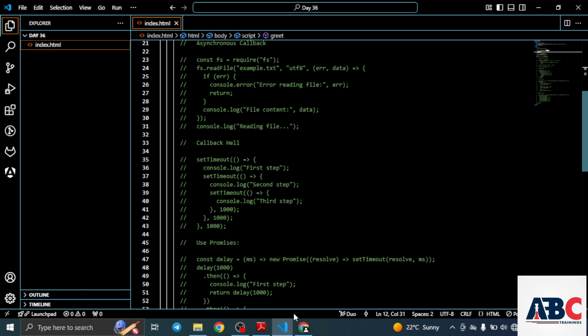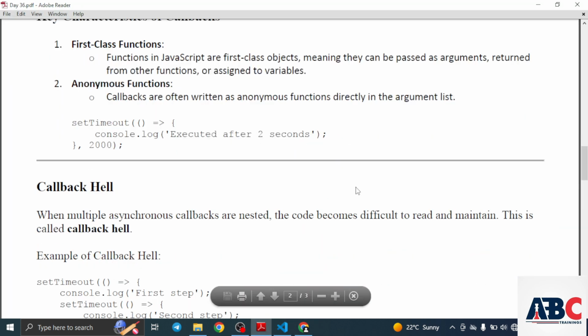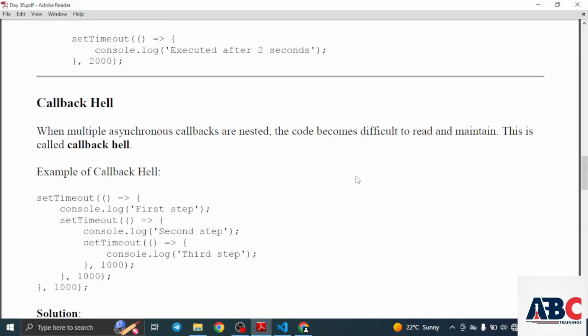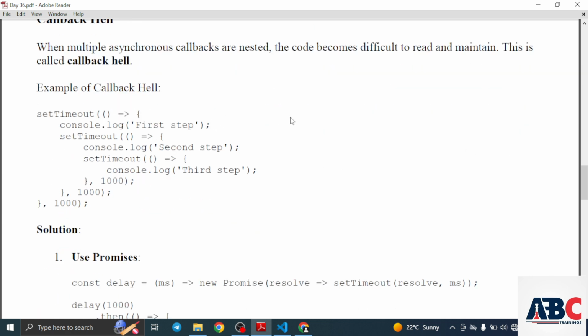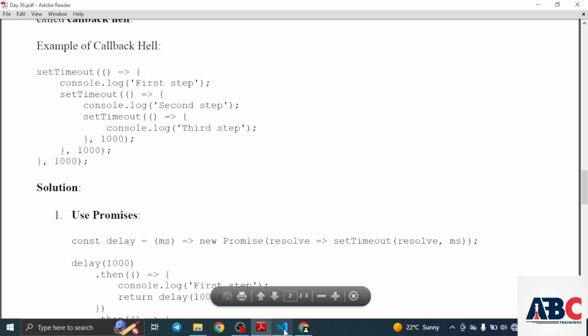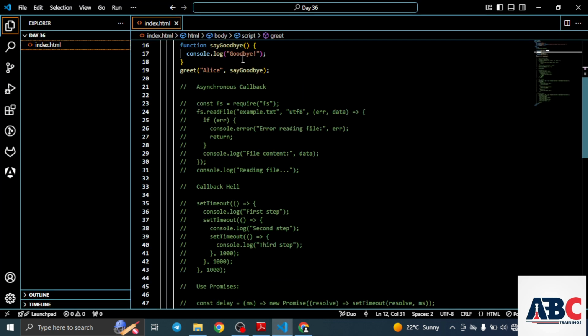Here we can see that. Now we can see callback hell. When multiple asynchronous callbacks are nested, the code becomes difficult to read and maintain. This is called callback hell. Here we can see the code for callback hell.